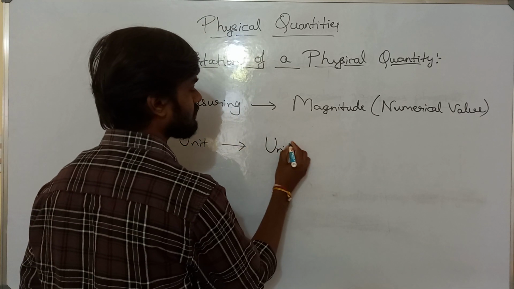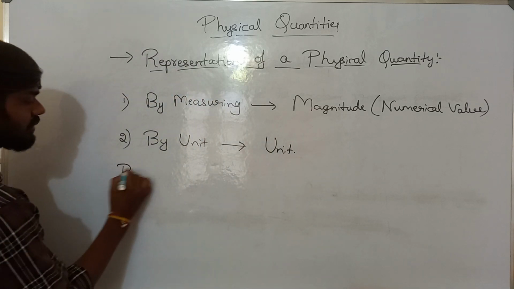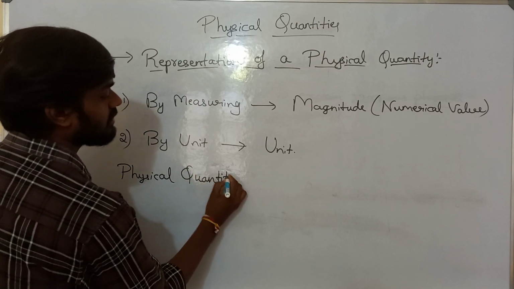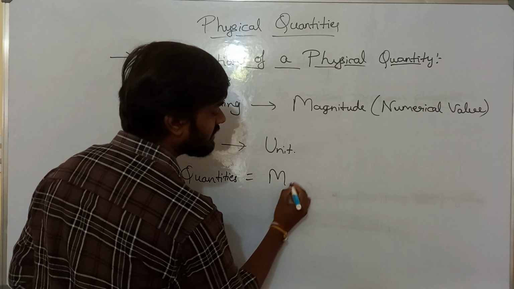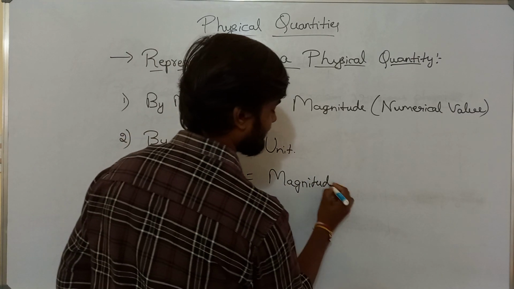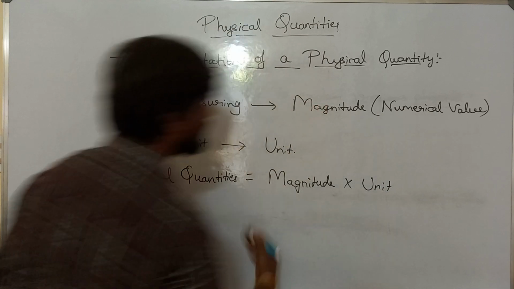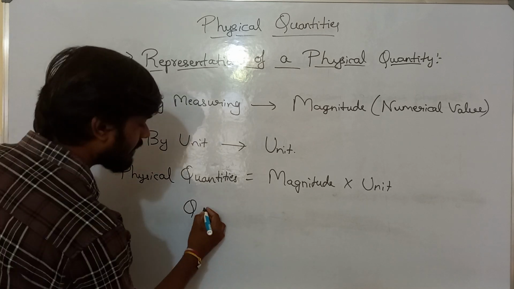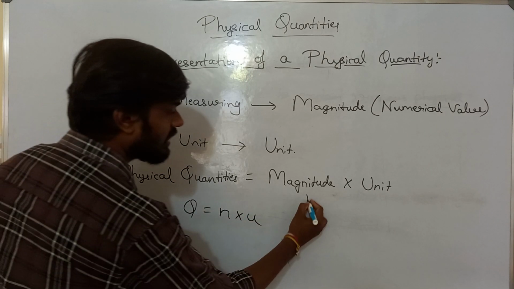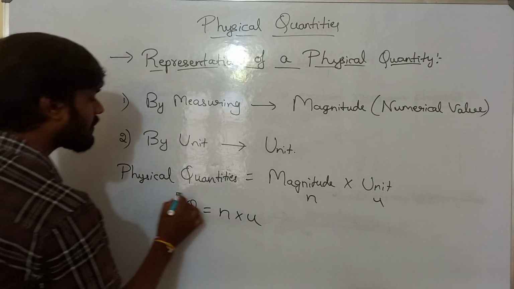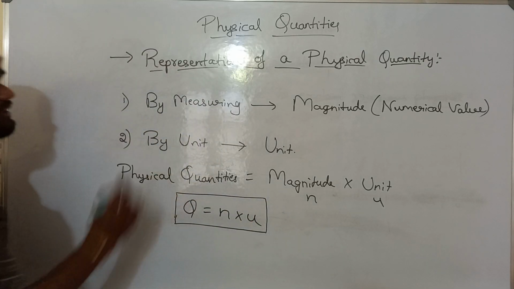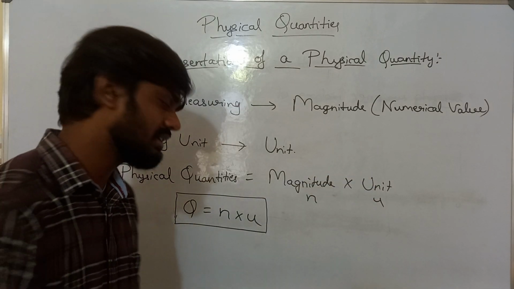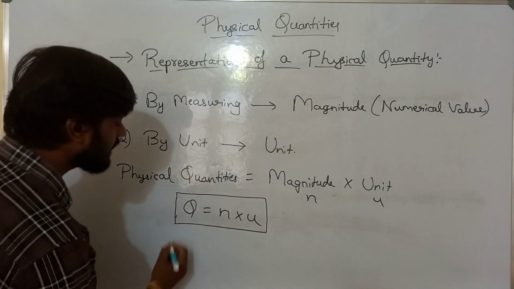So can I say physical quantity is equal to magnitude into unit? I will represent the physical quantity as Q, magnitude as n, and unit as u. So a physical quantity can be represented by n into u, where n represents the magnitude and u represents the unit. Let us take a physical quantity, area.